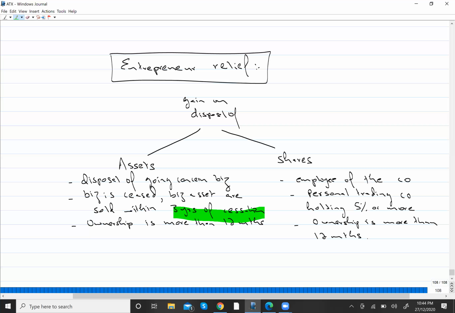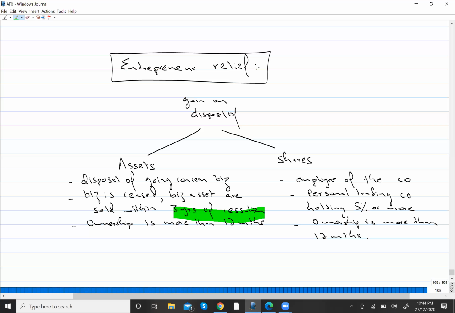Because you will not look at the life of individual asset. You need to look at the life of whole business. So by ownership, I mean the ownership of business, not the ownership of asset. So the ownership of business should be more than 12 months. Then only you will be eligible for ER relief.